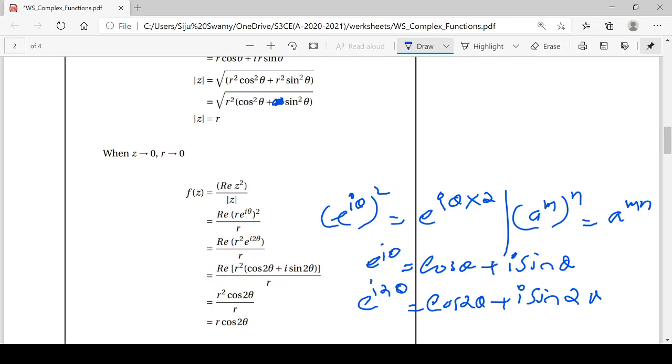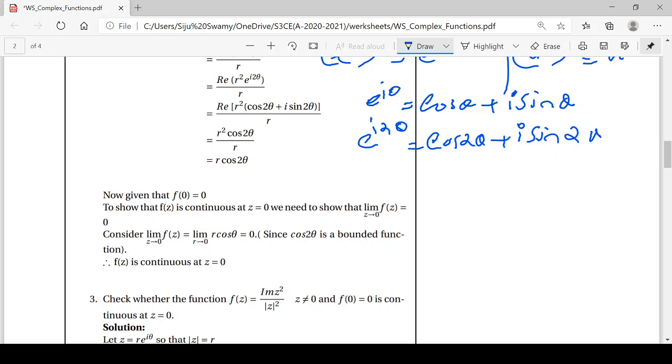Then divide by r. When I take the real part, I take the term which does not contain i, that is r square cos 2 theta. So r square cos 2 theta by r. This r square, then this r cancelled. So I got r cos 2 theta.